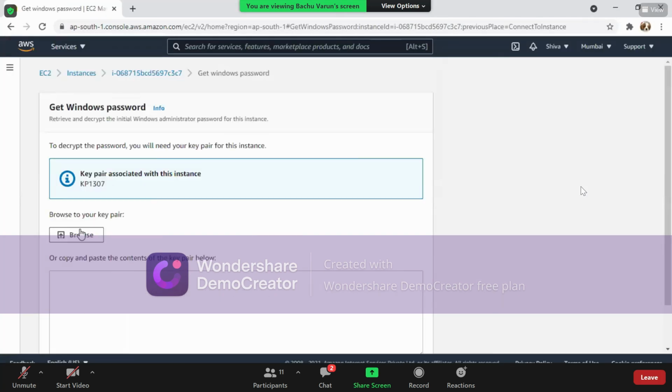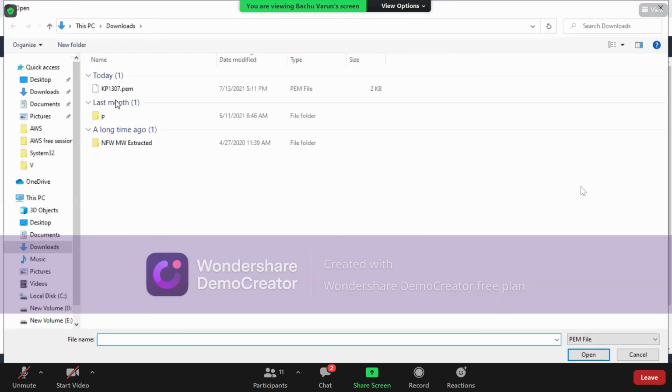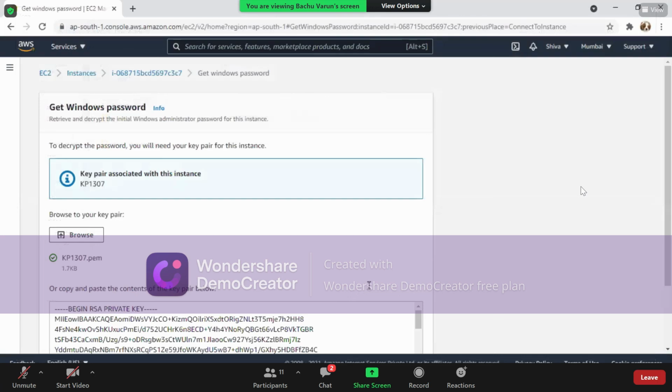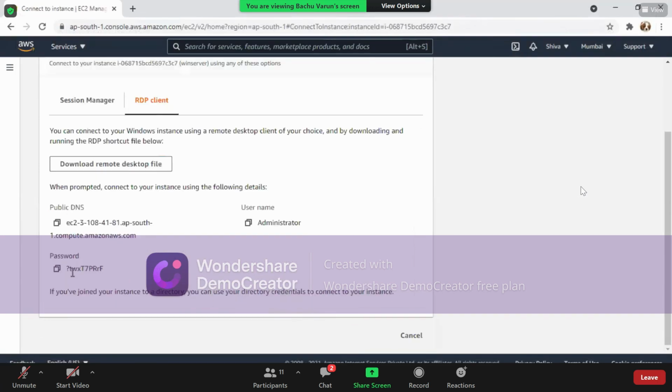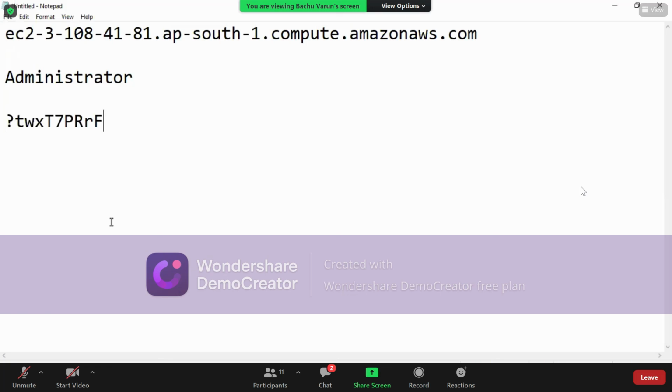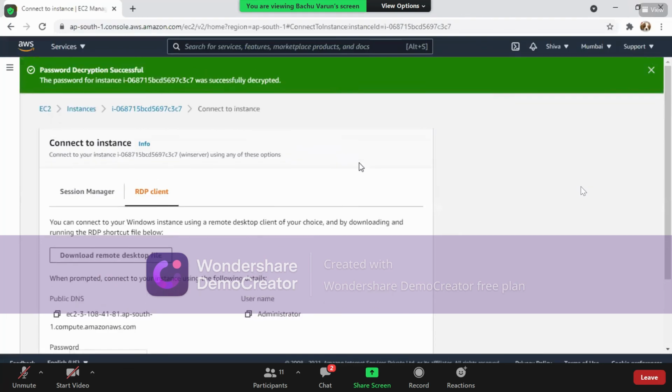So get password, browse, upload the file, that is KP1307, today's date. Open the file and decrypt the password. You can see today's password. I'm just noting it down in my notepad. In real time you have to save this file.